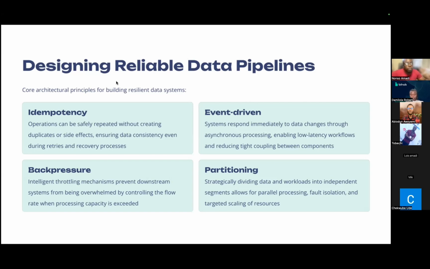How do we then achieve this idempotency? Well, we want to use unique transaction IDs, such as UUID or ULID, to track data records. We want to implement something called upsert. Upsert is a combination of 2 operations, insert and update. What it does is that if it notices that a particular record has not been created, it will create that record. But if it notices that that particular record has been created, it will simply update that record, thereby preventing duplicates. The third point is that we want to have something called checkpointed states.